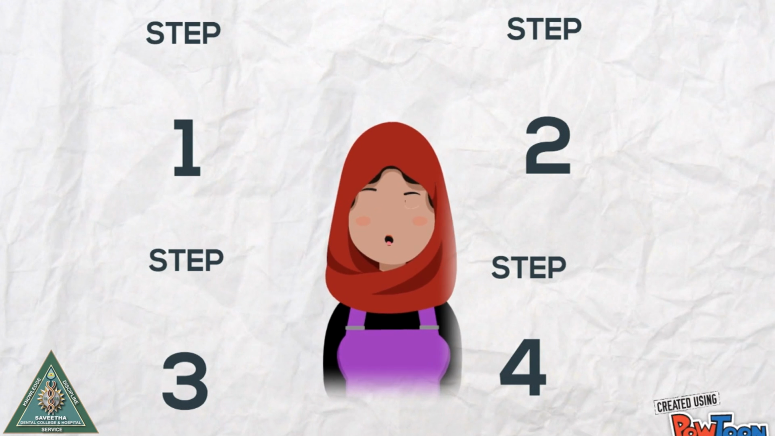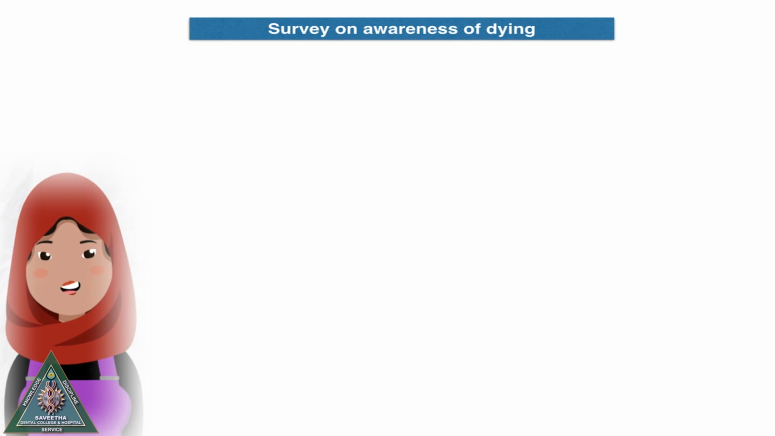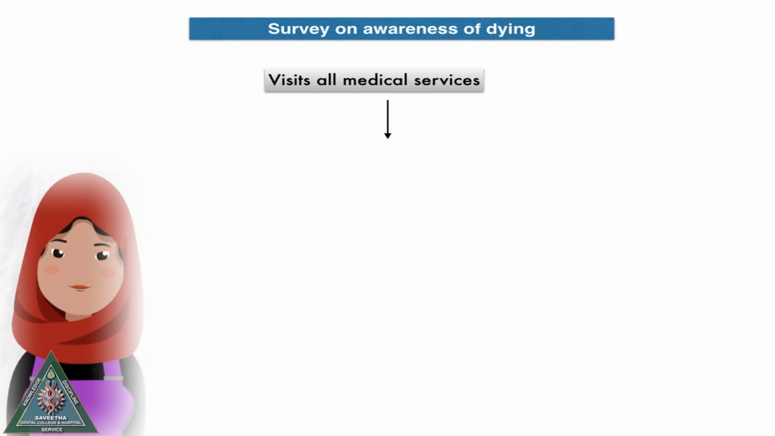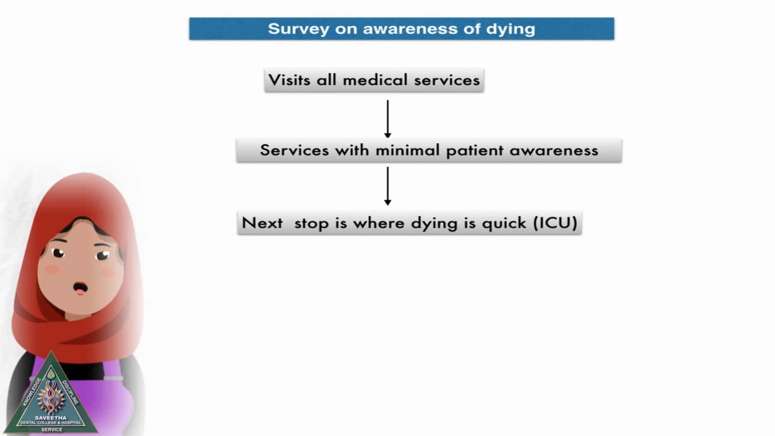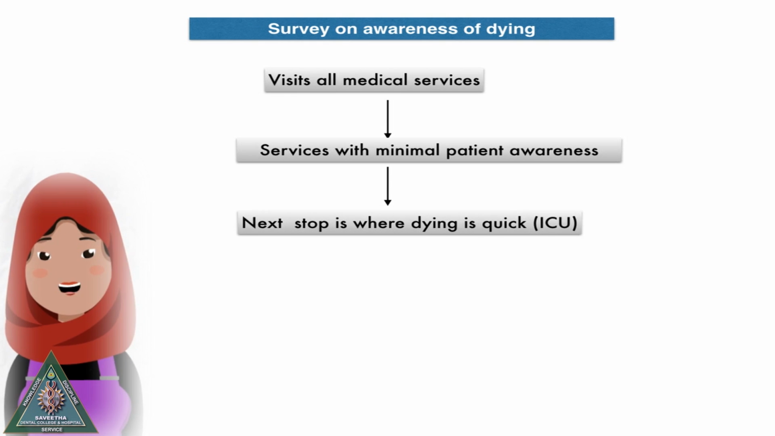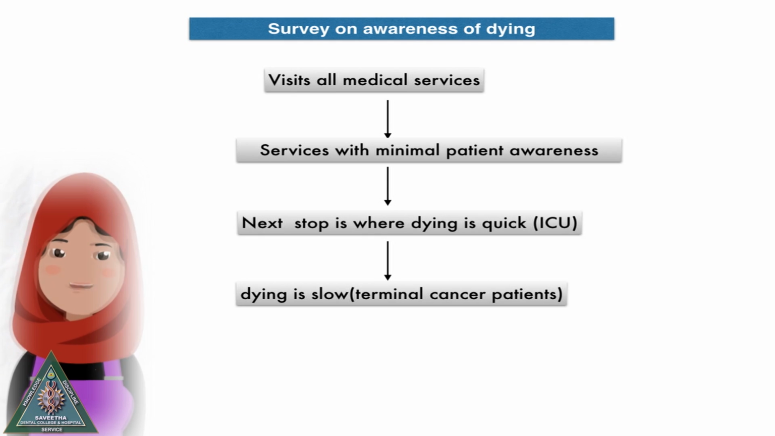Example: if a researcher wants to study the awareness of dying, first he visits all medical services. Then he returns his attention to services with minimized patient awareness, coma patients. To make it more inclusive, he wants a service where dying is quick and expectancy of the staff is high, hence visits an ICU. To make it even more inclusive, he searches for a service where dying was slow and decides to visit the terminal cancer patient services.